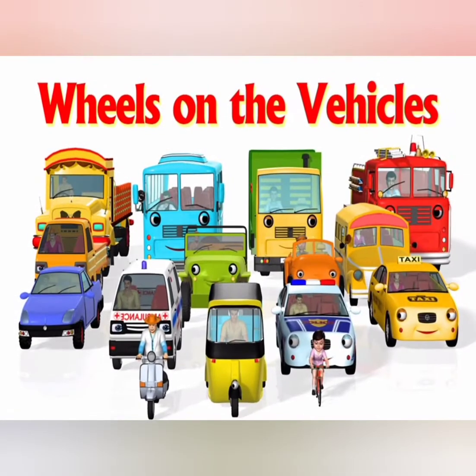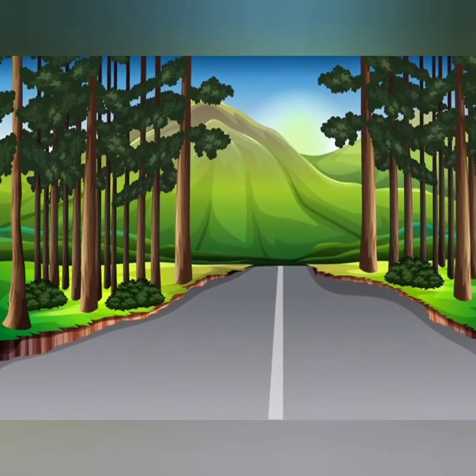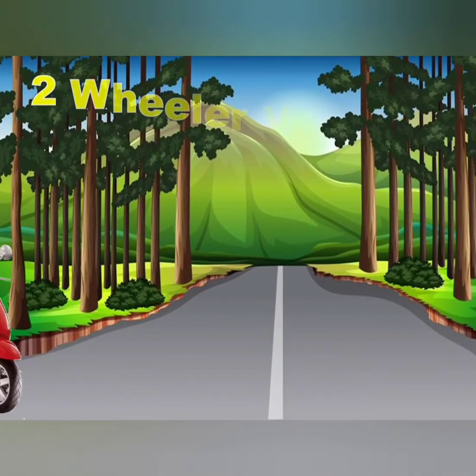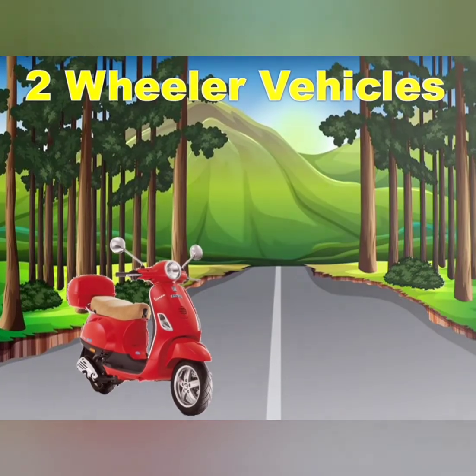So we just will see that wheels on the vehicles, do they differ? Yes. So different vehicles which we see on the road have different number of wheels. They are different in size as well as in number. So let's go and see these kind of vehicles, starting from the first 2-wheeler vehicles. So in this range, we will see which vehicles come under it.